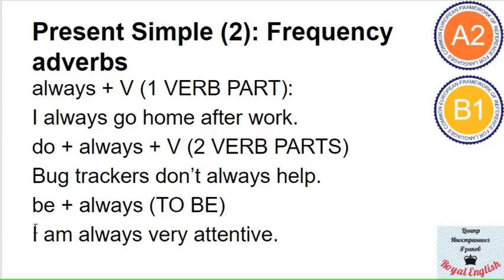And we also have to be with the frequency adverb, like to be and always. So we use frequency adverbs after to be. For instance, I'm always very attentive. So to be, here it's in the form am, and then we have the frequency adverb always. I'm always very attentive. I hope, my dear friends, that you can say the same about yourselves. So this is the position of frequency adverbs.